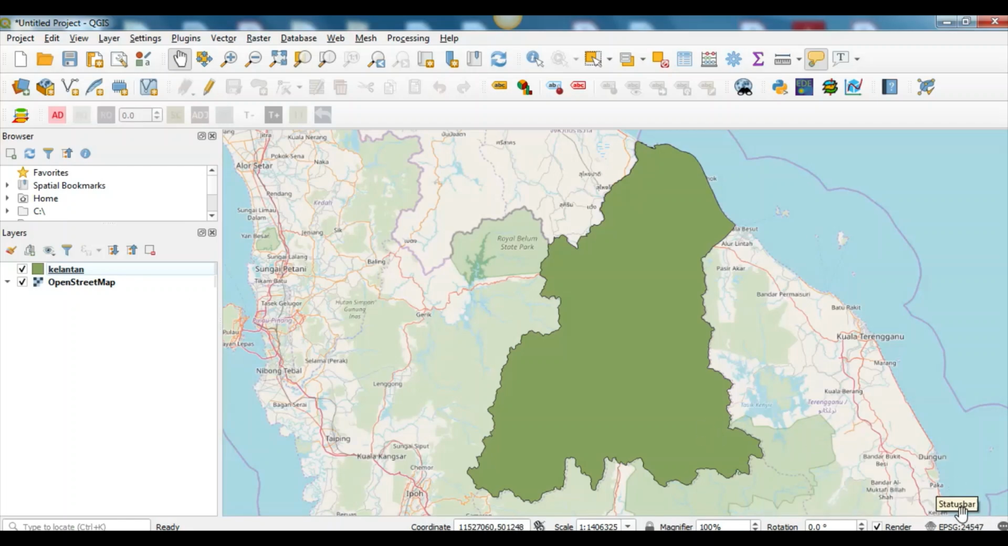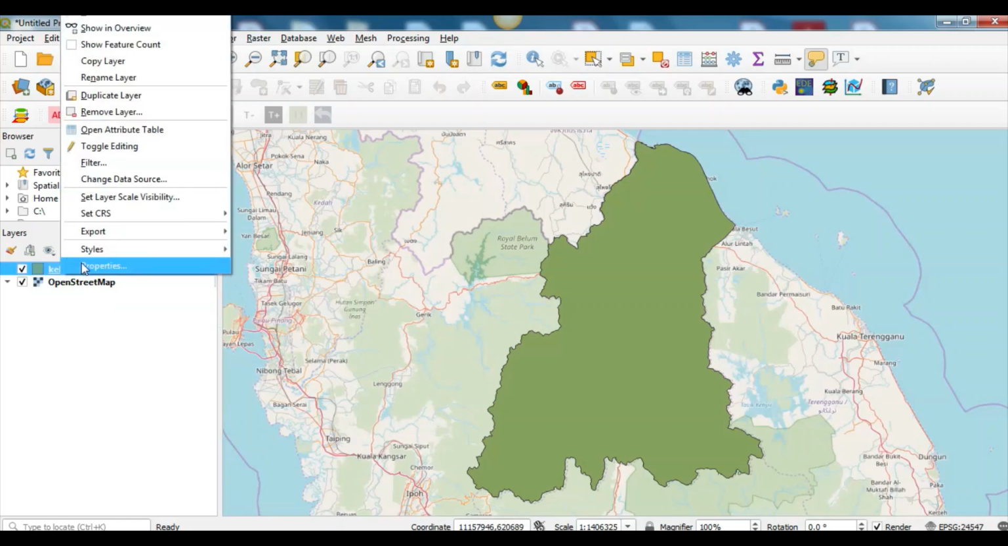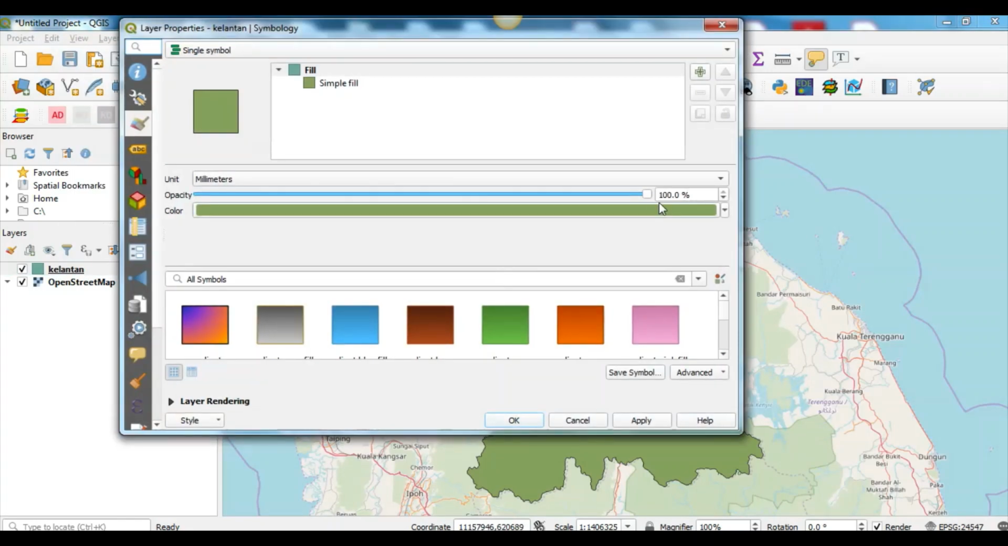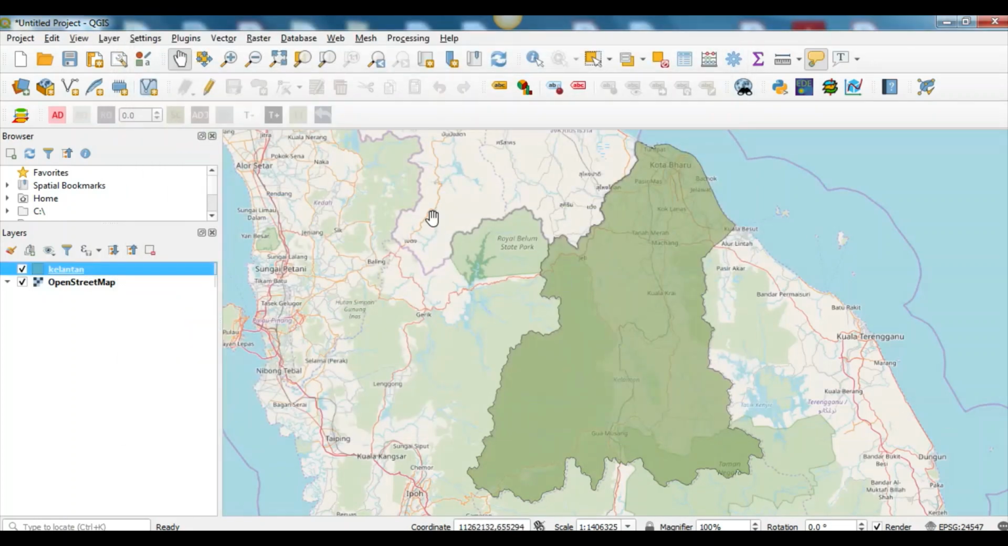The next step is because I want to teach you how to control the properties. I want to set the opacity to maybe 60%, so I just control this, click apply, and okay. So now I can see the background of my OpenStreetMap.